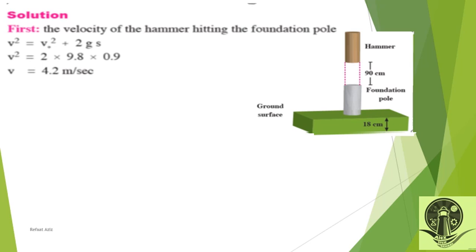This is the initial velocity for the second stage. They will move together as one body. Okay, what do you think? After the hammer collides with the pole and they penetrate the ground, they have to stop. Then their final velocity will be, who can tell me? Okay, very good. It will be 0, right? Because there is resistance.